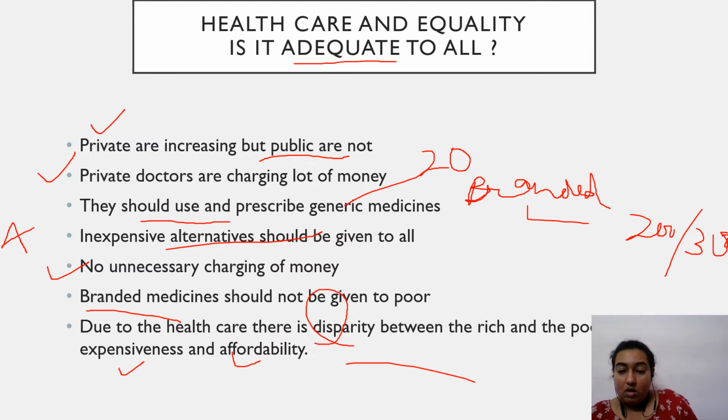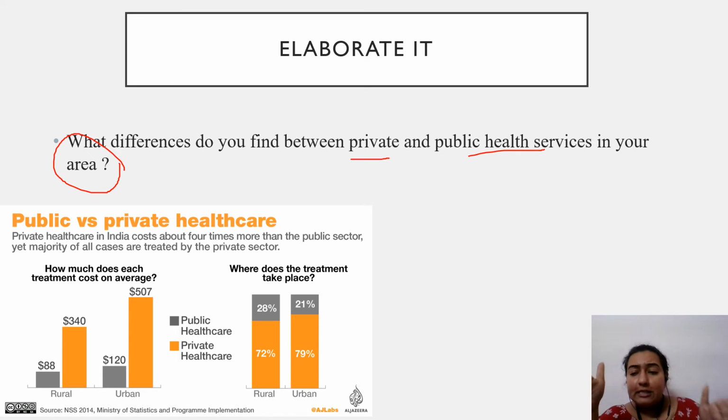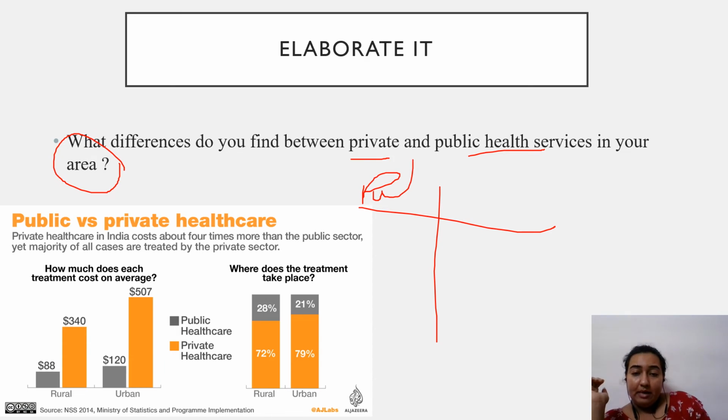Now, I have pasted one interesting news for all of you. Before we proceed to this news, you need to think and tell me what differences you find when there is private and when there is public health services in your area. Think of your particular area. Make a list, write public and write private. Think, discuss it with your parents. What are the differences? What are the similarities? And present it in the chat box, right?